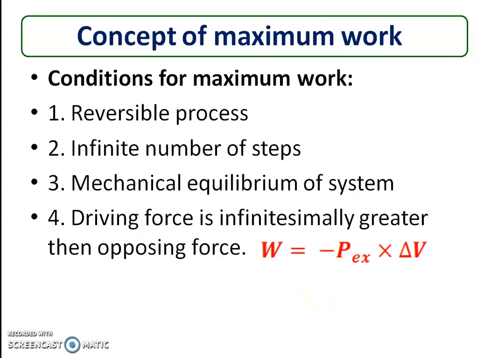But if the opposing force is greater than the acting force, then the process gets reversed. Therefore the acting force must be infinitesimally greater than the opposing force to get the maximum work, and this is the condition for a reversible process. So in this way, to get maximum work, these 4 conditions should be fulfilled.